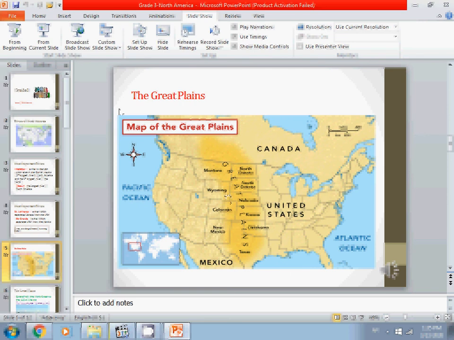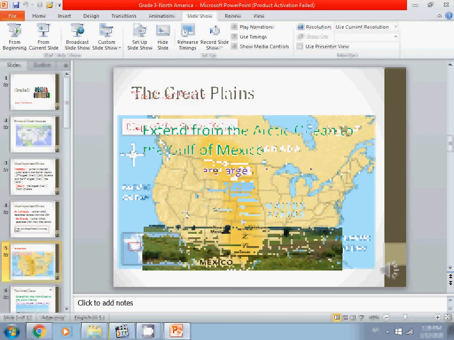So again, the Great Plains. This is a very important physical feature. It starts from Arctic Ocean in the very north and ends where? In the Gulf of Mexico. Okay, so let's now see the meaning of plain. Plains are large flat areas of land.